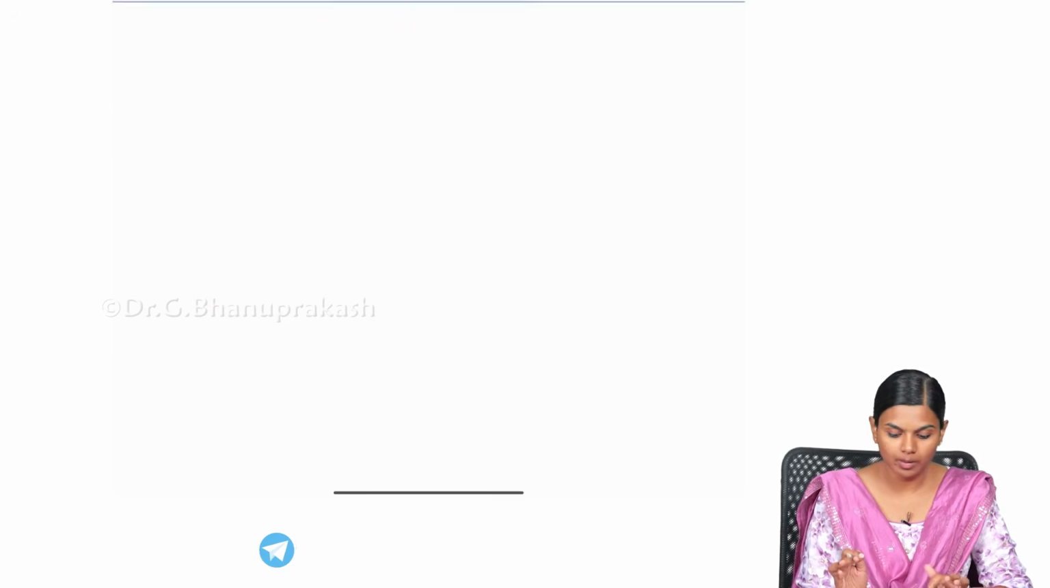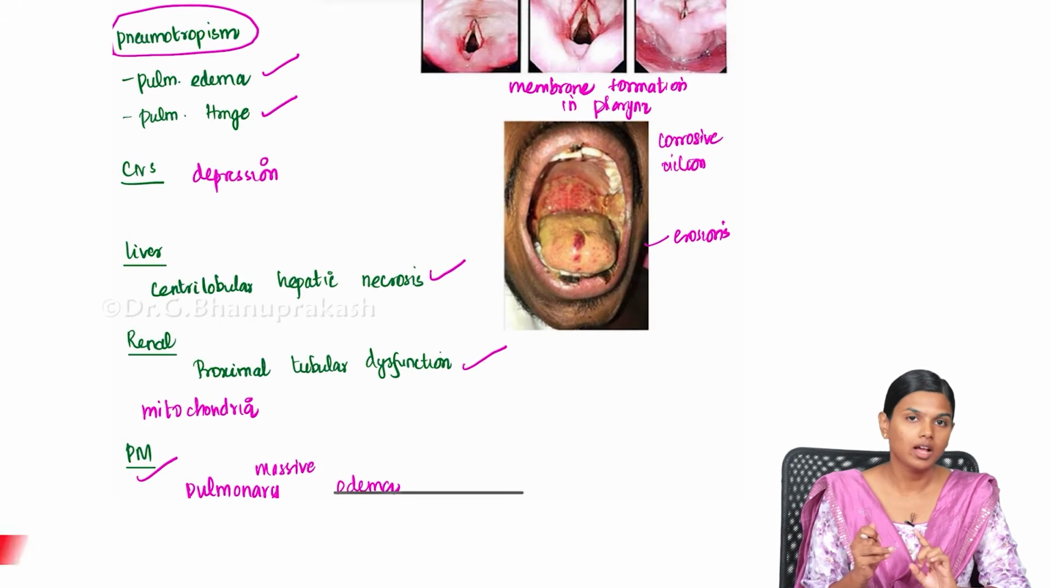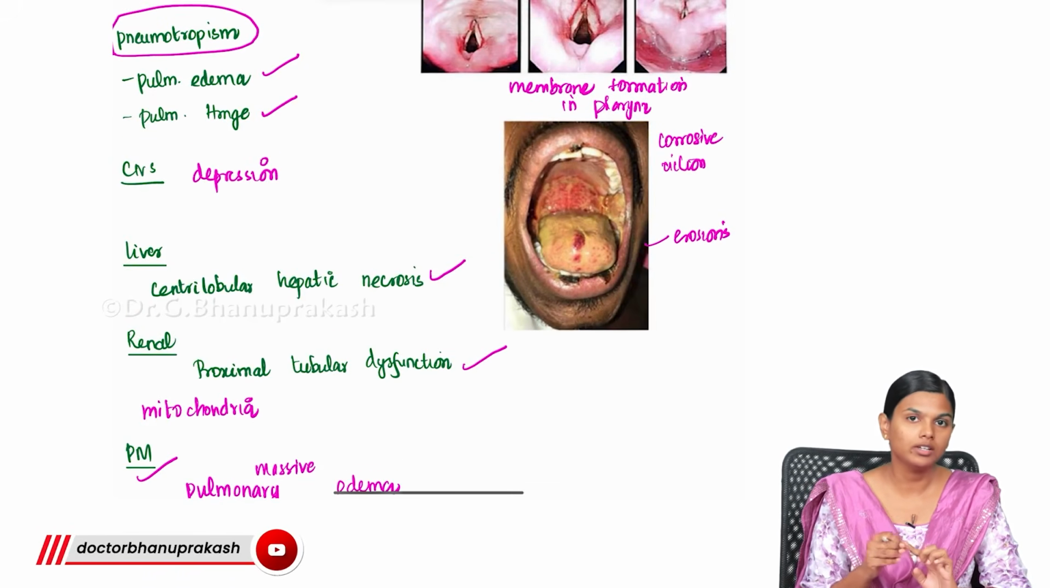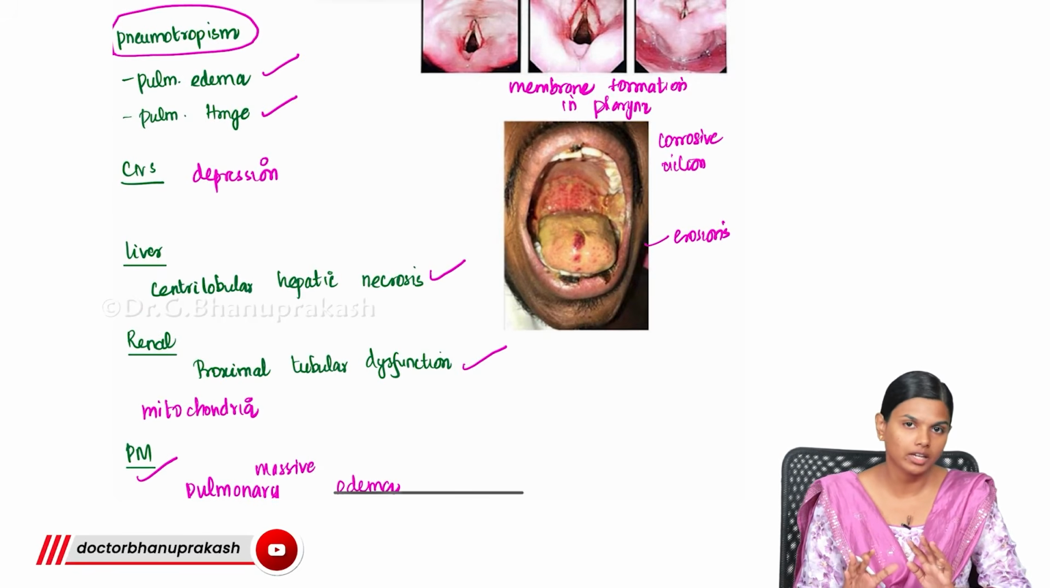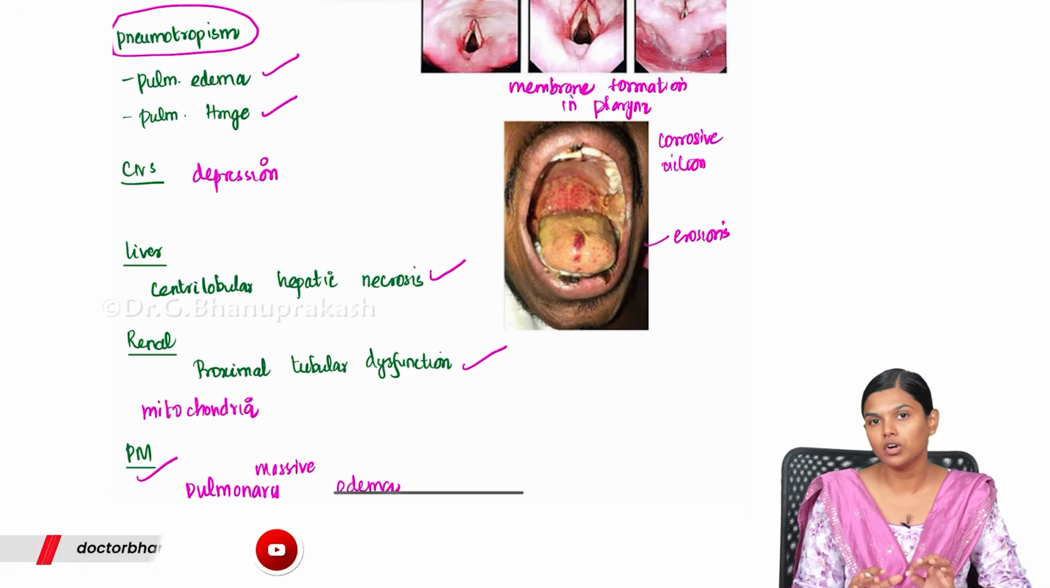So these are the important agriculture poisons that we have to know, starting from OPC, carbamate, organochlorine, aluminium phosphide and paraquat. These are the most important agriculture poisonings everyone must know, and it is a very important exam topic.